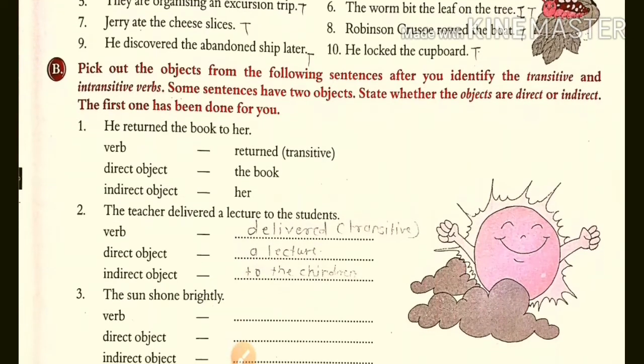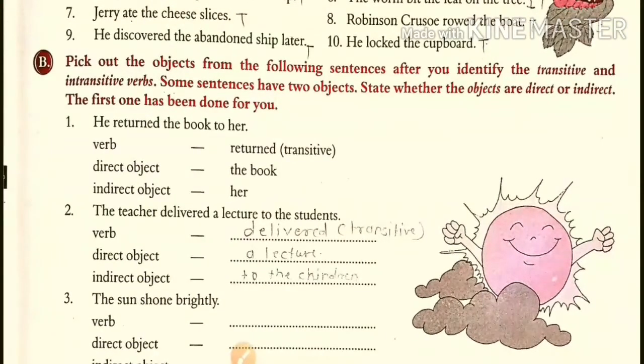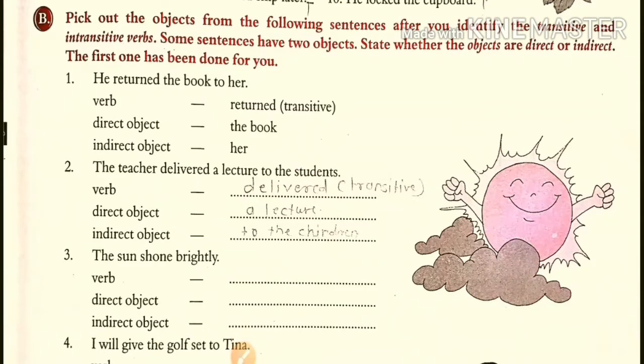Now in the question B, pick out the objects from the following sentences after you identify the transitive and intransitive verbs. Some sentences have two objects. State whether the objects are direct or indirect. The first one has been done for you. He returned the book to her. So in that, return is the transitive verb, direct object is the book, and indirect object is her.